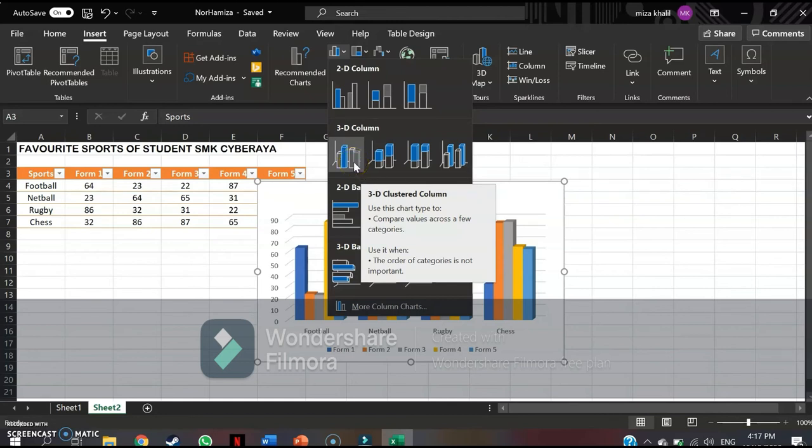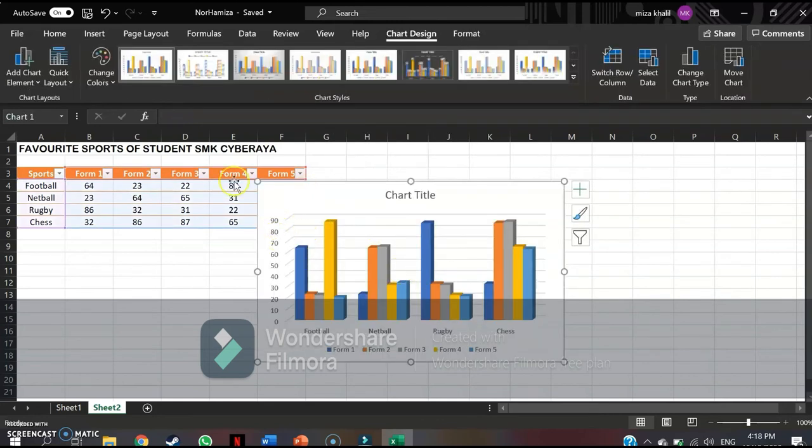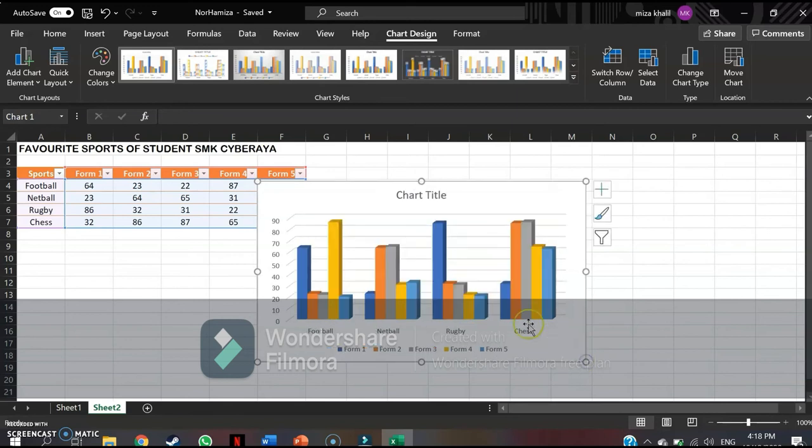Okay. So this is the magic star. When I click it, it suddenly turns into a chart. I don't have to make numbers or draw lines or colors. I just make it into a chart, as easy as ABC.